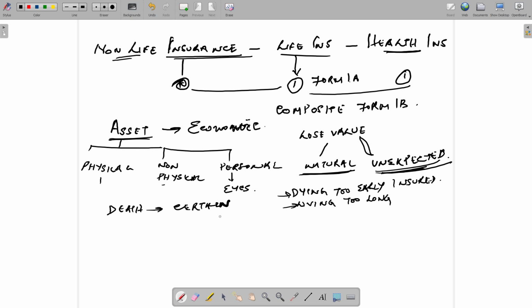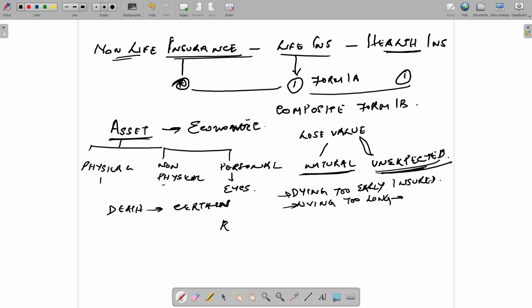If I live too long, I have to face all the consequences and meet every financial situation in my life, because I require a lot of money to live for a long period. So both are risky.